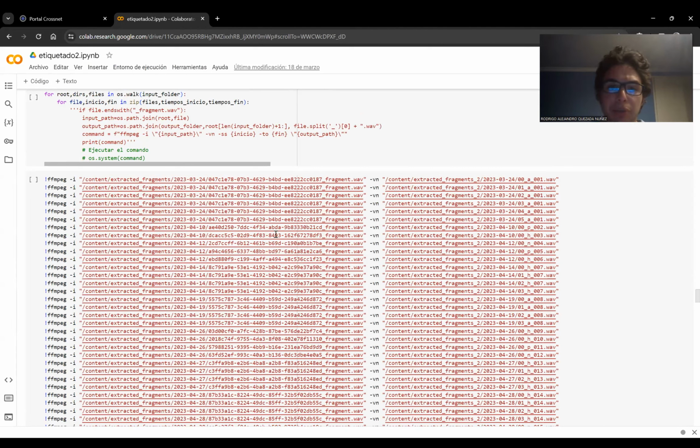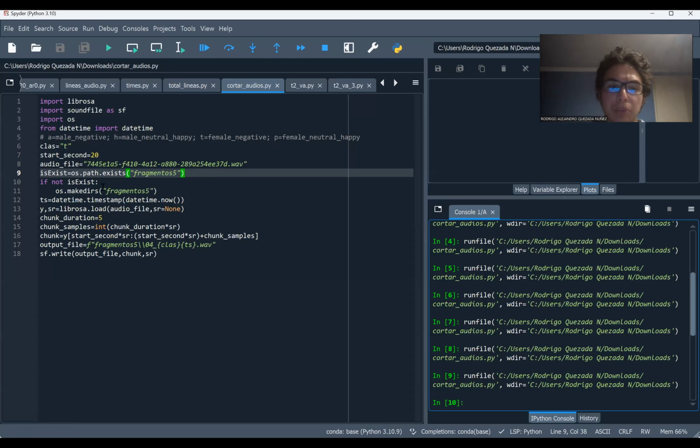Finally, this is the Python program to solve all the previous problems using the class, start second, and name of the file. All of this inside this folder and the previous 4 folders. So if I execute this program, this is the result.